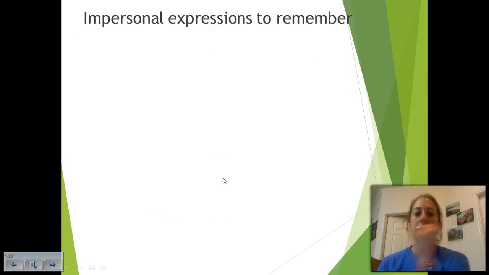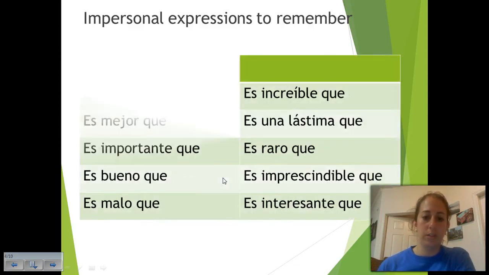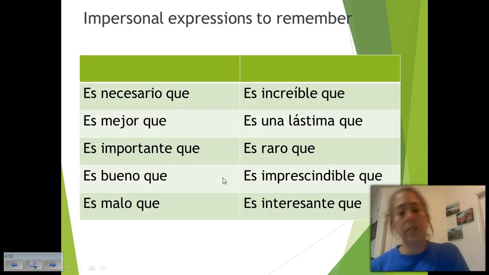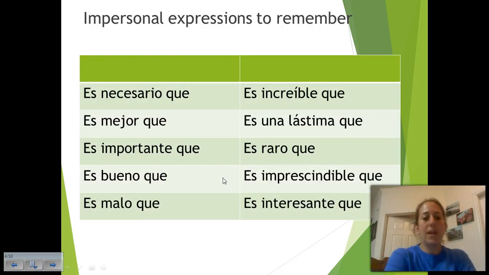All right, so here's a list that we're going to be focusing on for this lesson for impersonal expressions. Es necesario que, es mejor que, es importante que, es bueno que, es malo que, es increíble que, es una lástima que, es raro que, es imprescindible que, and es interesante que.